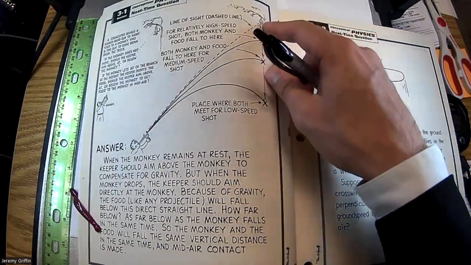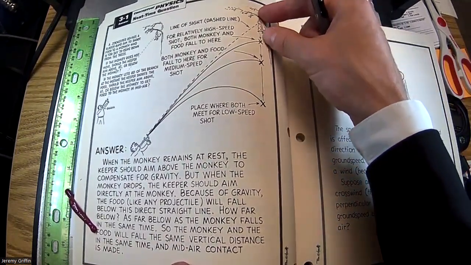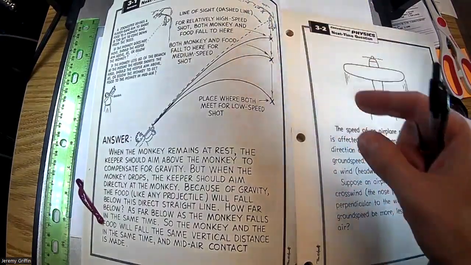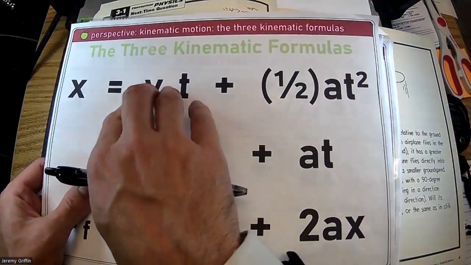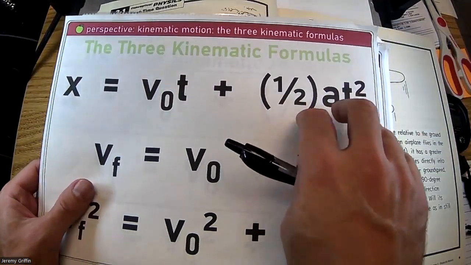Now for the monkey, it's real straightforward. That's just linear motion. How far it falls is a function of time. Let's say it falls a quarter second, half second, 1 second, whatever. However far it falls is h equals 1/2 gt squared. You can use a simplified version of this one. Starts from rest, this goes away. There's the college equation. How far he falls is 1/2 gt squared. You guys see that?